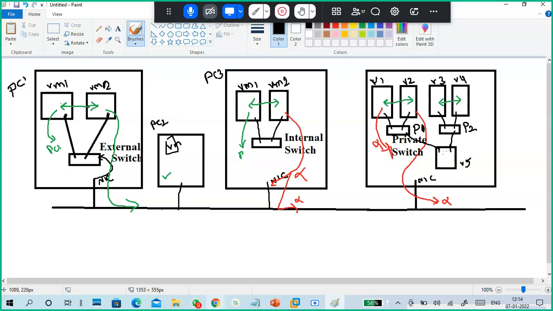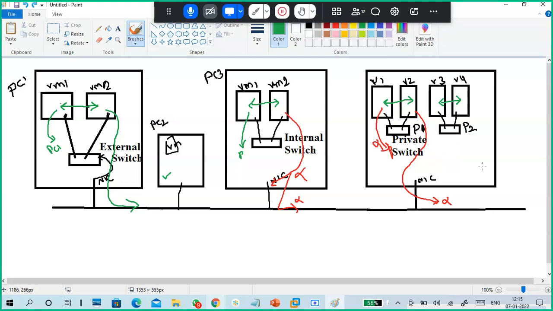One NIC is connected to this private one, another NIC is connected to private two. What happened? If I can communicate to VM1, VM2, VM3, VM4, like that, it depends upon how you connect it.